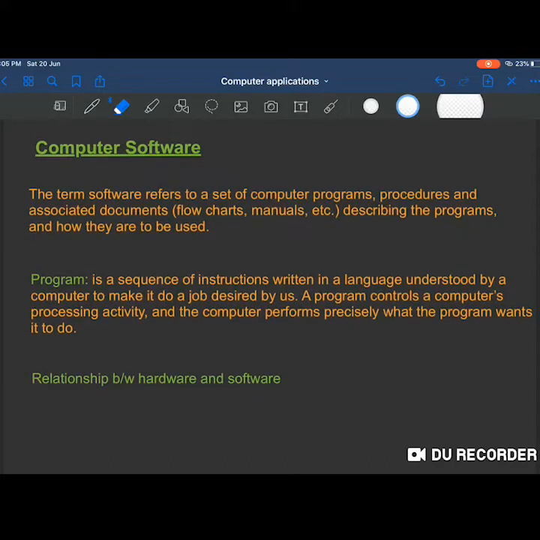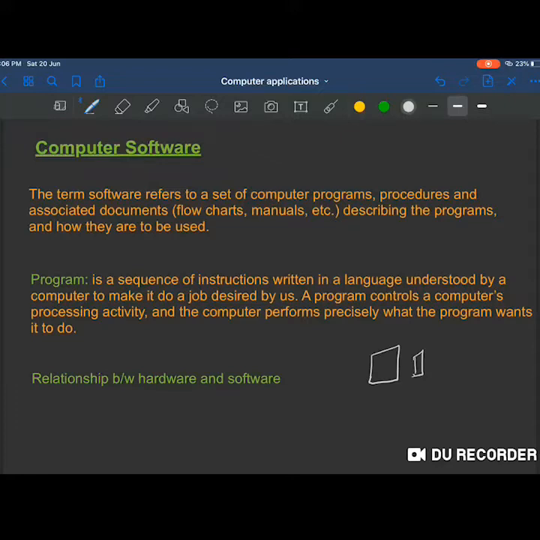So we all know that a computer hardware cannot do anything on its own. It needs to be programmed and directed in a certain way desired by the operator. Like for example, suppose if this is the computer hardware, any component of it, like this is monitor or CPU, can it do anything on its own? I mean, without any instructions, it cannot perform anything. It's just a piece of metal and some plastic, right?